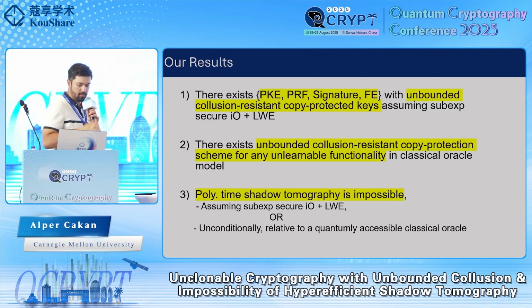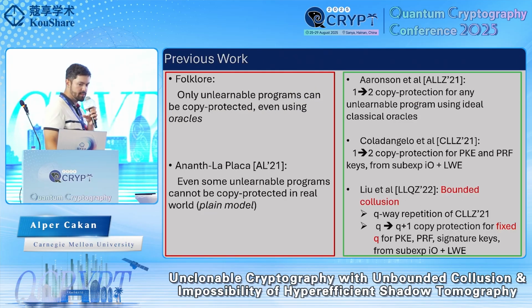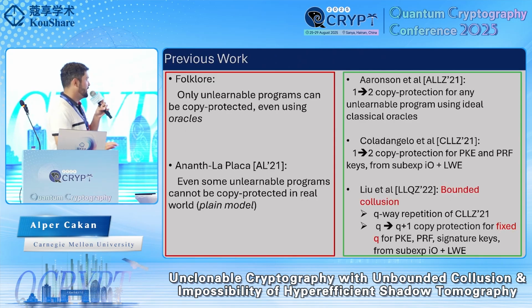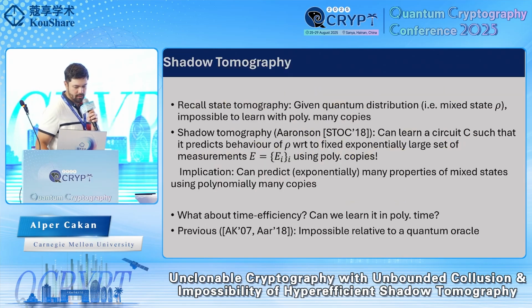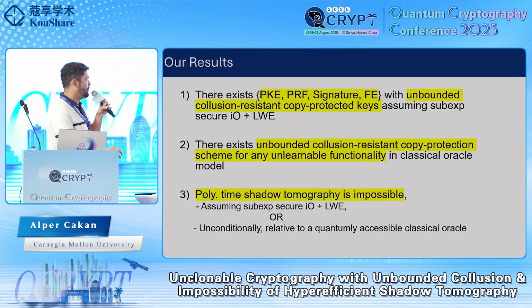Also, in the classical oracle model, again, going back to the feasibility results, even in the oracle model, the result of Aaronson et al. was only for the case of 1-to-2 security in the restricted model. And again, just like the attacks here, there's a very trivial attack for their construction when multiple users are collaborating. So in the oracle model, we show how to copy protect any unlearnable functionality. Again, in the unbounded fully collusion resistant model, and again, this is a tight result because we cannot copy protect learnable functionalities.